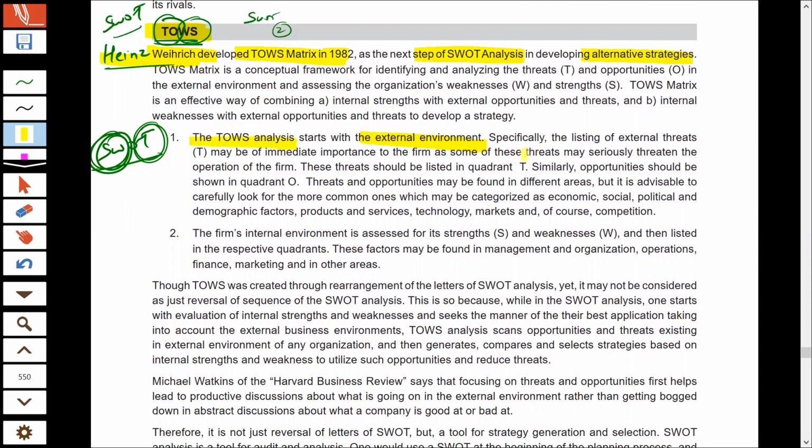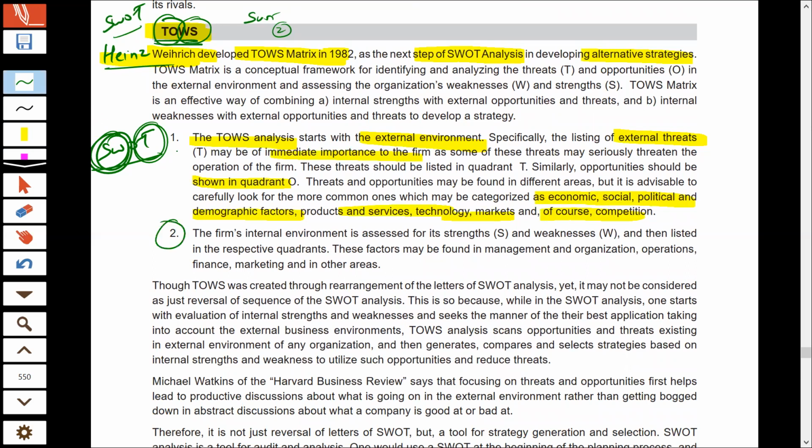So TOWS analysis starts with analysis of your external environment. You find out various threats in your environment. Then you find out various opportunities in your environment. These threats and opportunities can be found by doing proper analysis of your external environment, including your economic environment, social, political, demographic, technology, market, and of course, competition. Analyzing your external environment to find the opportunities and threats is the first step of your TOWS matrix.